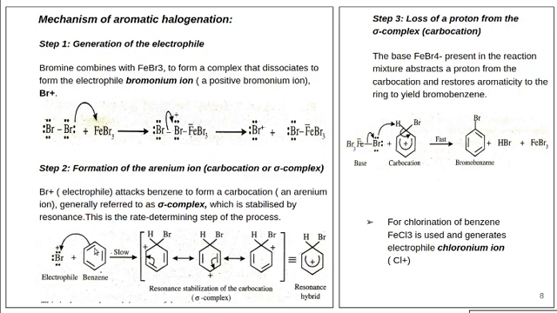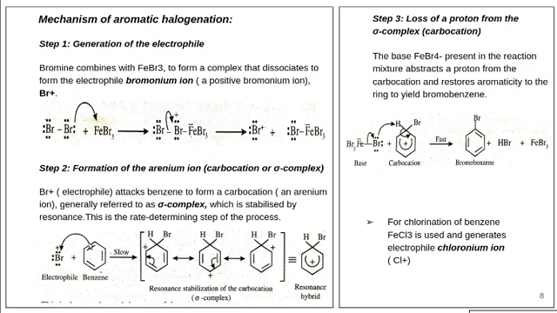So don't show the arrow from bromine to the benzene ring. Always show the arrow from the electron rich center to the electron deficient center. In this case, this is an electron deficient center, and here we have electrons. So the movement is in this way, not from FeBr3 to Br.